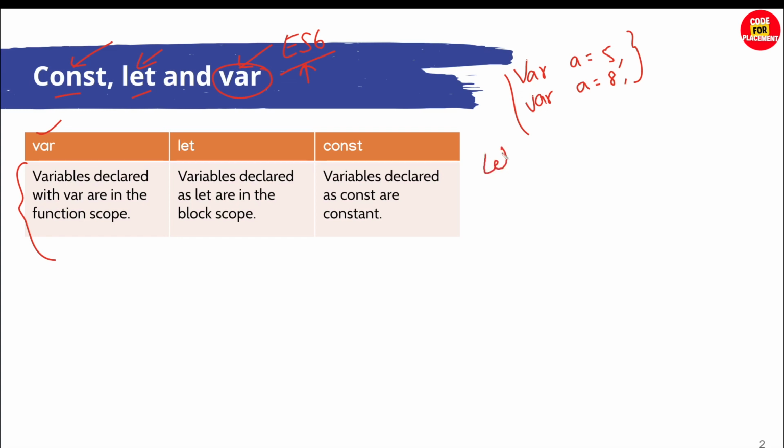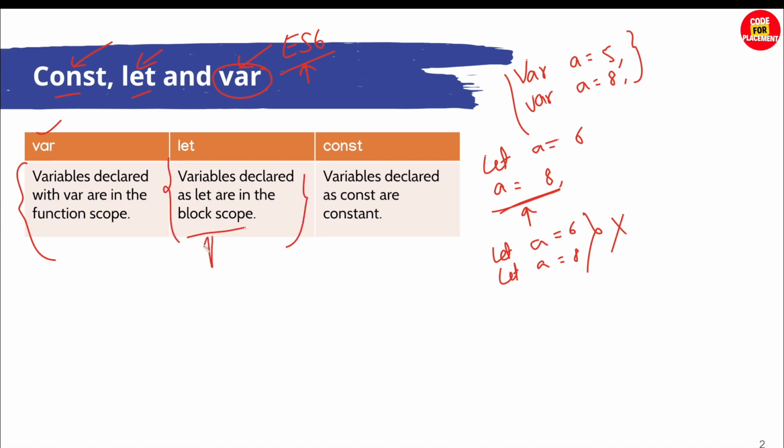If I put let a is equal to 6, then my a value can be modified to 8 also, but it should go via overriding only. I cannot use let a is equal to 6 and again let a is equal to 8; in that case it will throw an error. Fine. So this is the let variable, and this is the block scope. It is not a global or functional scope, it is a block scope.